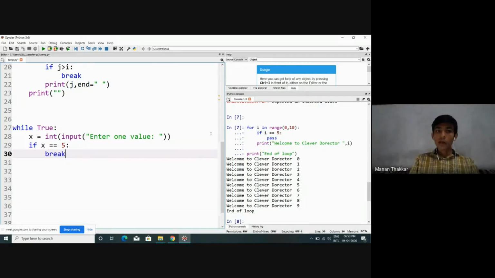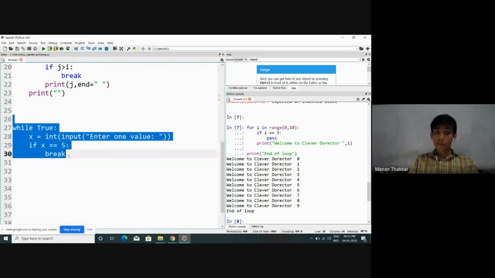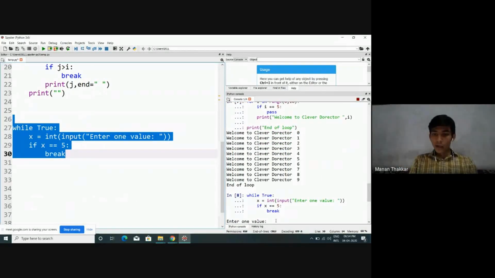Now what will happen? This loop will continue for an infinite amount of time unless we enter 5 as input inside variable x. So the purpose of this break is very useful to terminate an infinite loop based upon a certain condition. Look at this, I'm entering one value, let's say 1.